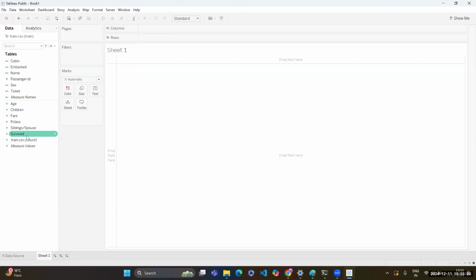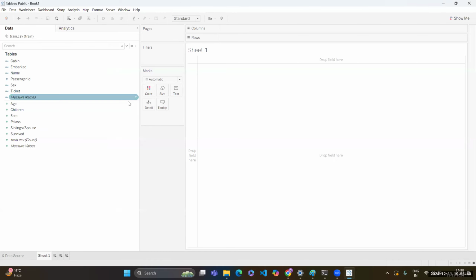Second thing, we have the survived column. This is also categorical data, 0 and 1. So the person survived or did not survive, right? Now, if you look closely, there is a fine line over here. Is it visible? This fine line between measure names and age.